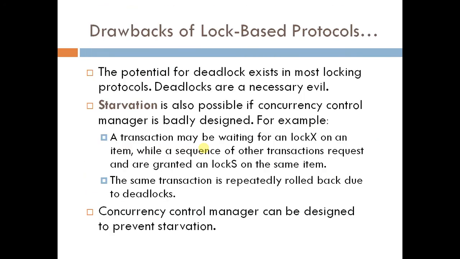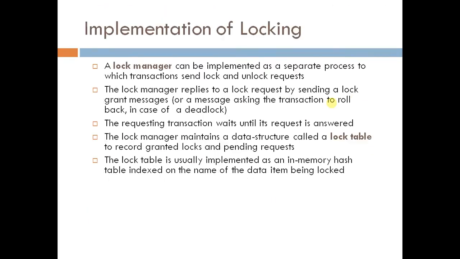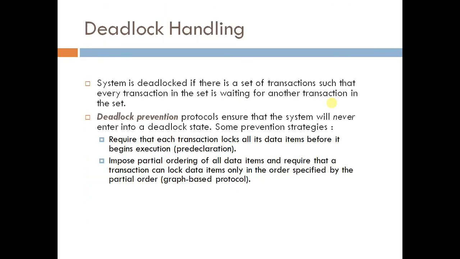As you can see here again, in this case, the lock was acquired in between. So this is not allowed in case of prevention. It says that all the locks are acquired in the beginning. No locks can be granted in the middle. This will prevent other transactions from getting a lock on the same data item. So this is one of the prevention techniques.